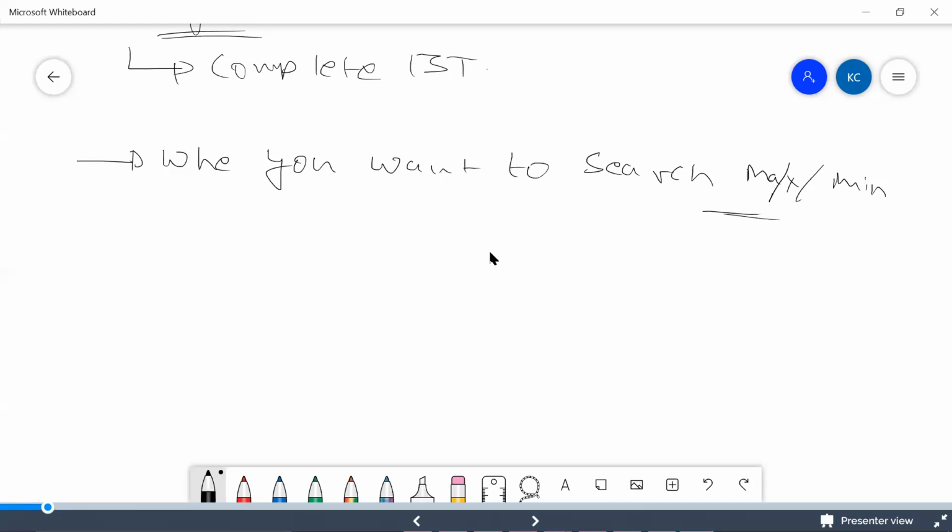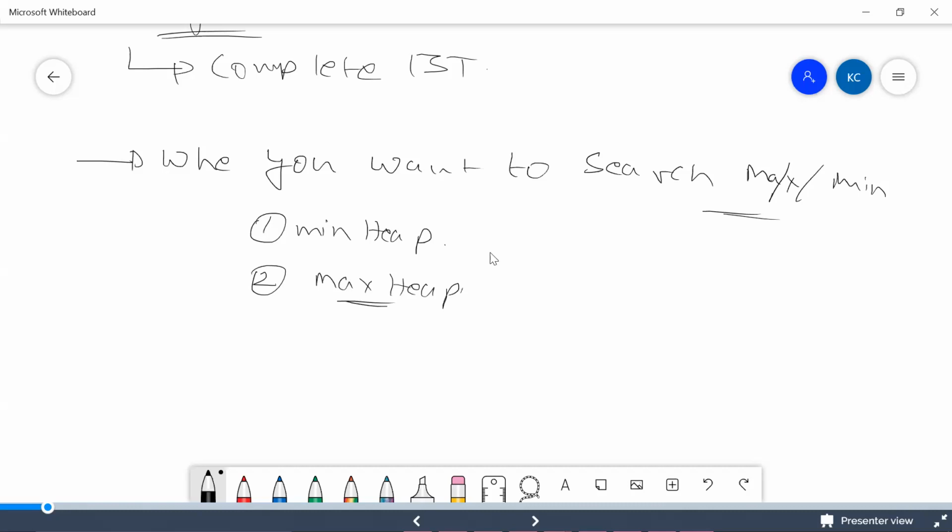So which means you'll be having two heaps. The first thing is the min heap, and the second thing is the max heap. Min heap and max heap.